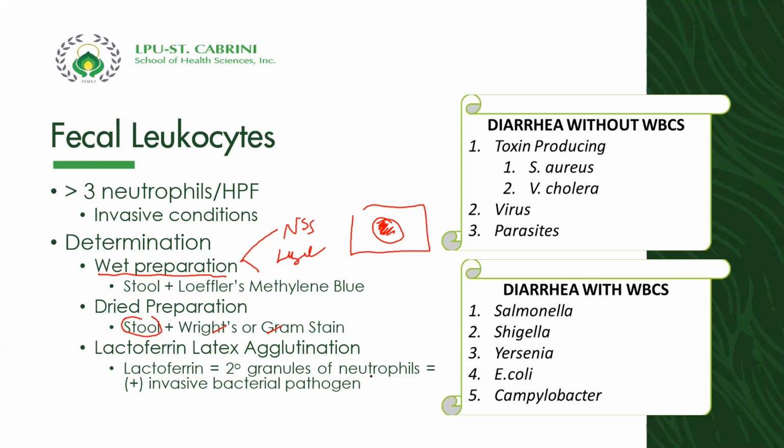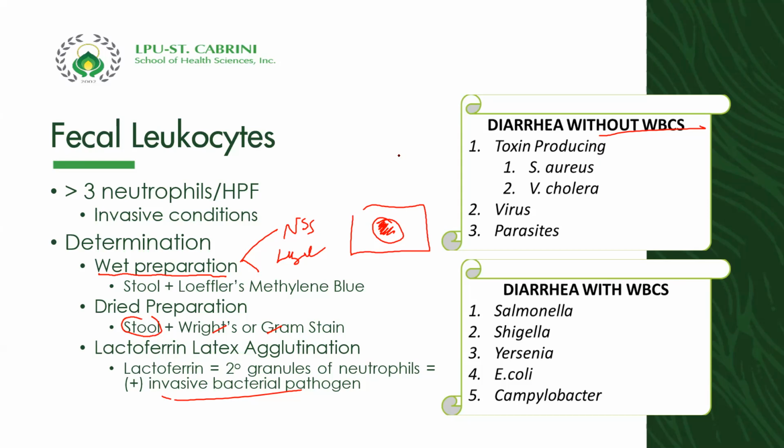Secondary granules of neutrophils is an indication of bacterial pathogens. Now, we have what we call diarrhea without WBCs, and we have diarrhea with the presence of WBC. Therefore, hindi ibig sabihin na walang WBC, wala nang infection. At hindi porket mayroong WBC ay may infection agad. Remember, if the amount of WBC is not greater than 3 neutrophils per HPF, then it is considered as normal.